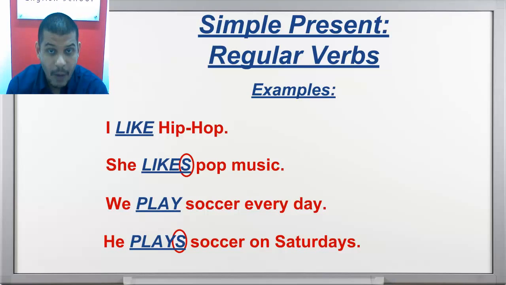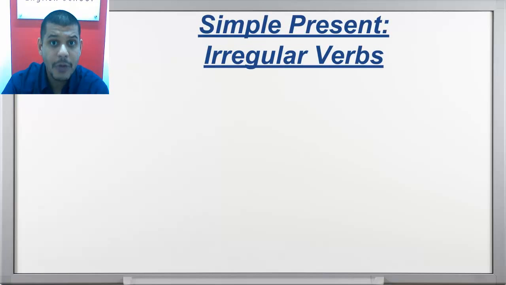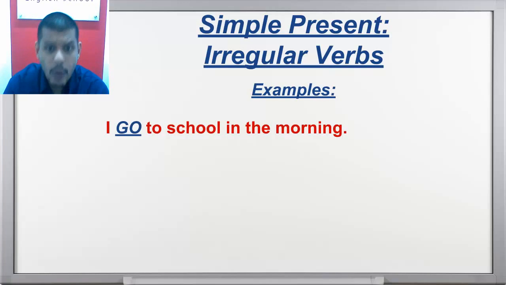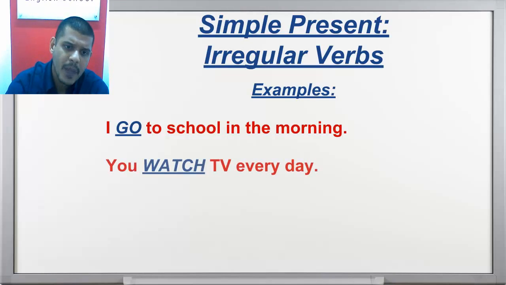Now I will talk to you in this next slide about the irregular verbs in the simple present. I have some examples for you too. First, I go to school in the morning. Normal conjugation. Now, you watch TV every day.